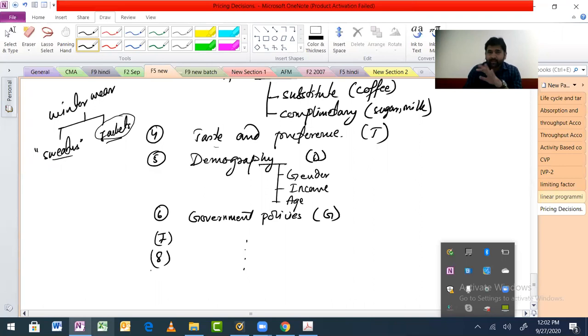Anything, pricing, quality. It depends on what arguments you want to make. The first 5 points that I have mentioned, any book you pick up, you will find those 5 points everywhere. And apart from that, it depends on which book you are following. Accordingly, they will make up things. So this is normal.